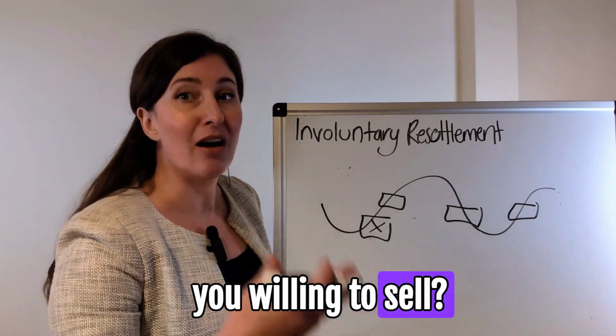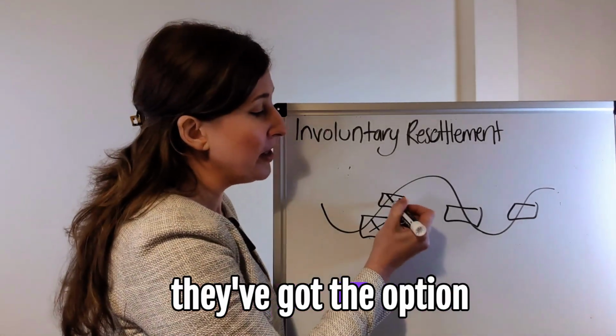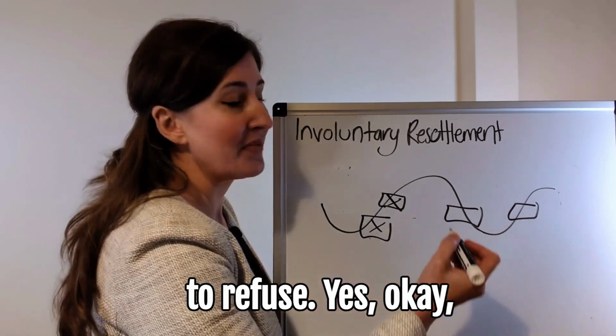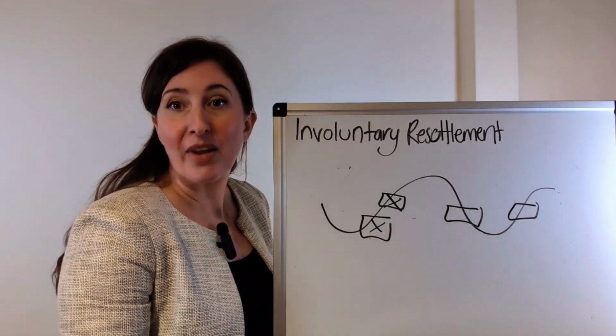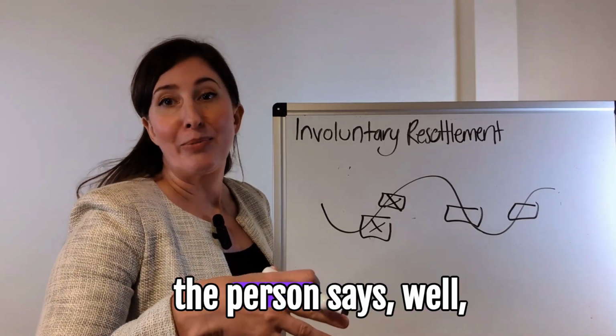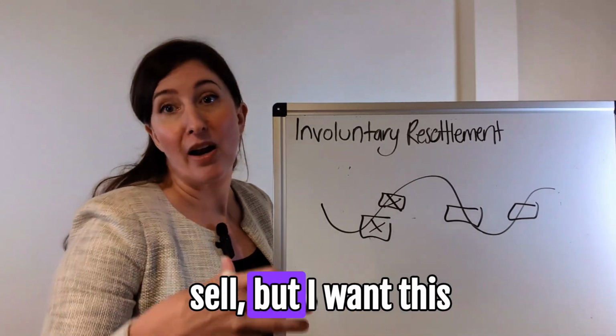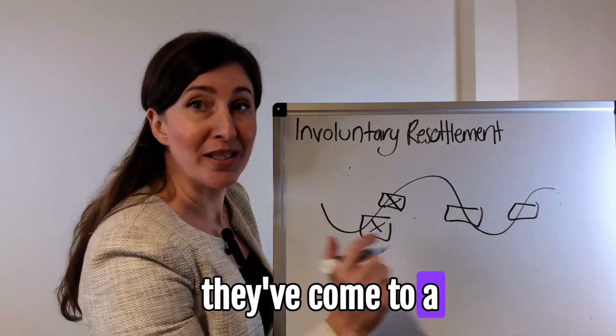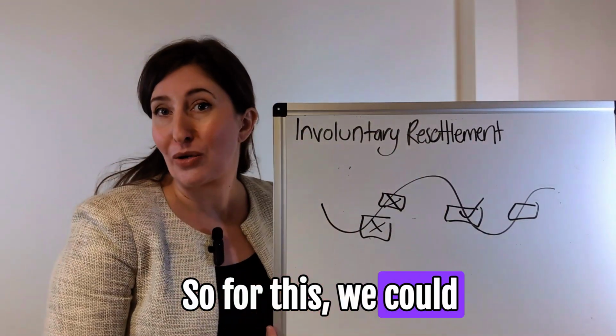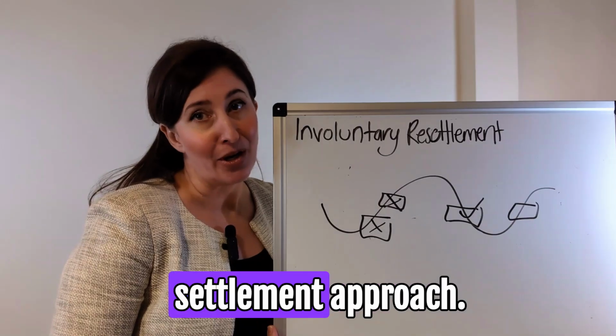Are you willing to sell? They say no. So they've got the option to refuse. Okay, they come to the next one. We would like to buy your land. This is the price. And the person says, well, I might be willing to sell, but I want this price. And there's a negotiation. And with this one, they've come to a settlement. So we could call it a negotiated settlement approach.